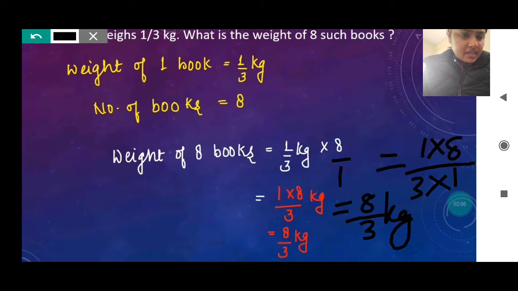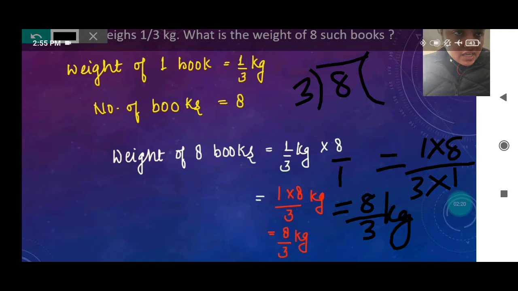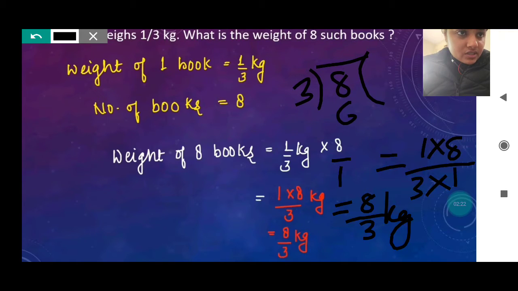So 8 by 3 kg, which is not a proper fraction, it is an improper fraction. So this will get converted into a mixed fraction by dividing. So how can you do it, 8 you will write as the dividend, 3 as the divisor, 3 ones are 3, 3 twos are 6. So 6 will be written down and 2 will be written here, and then here 2.